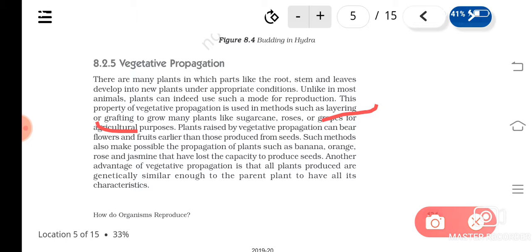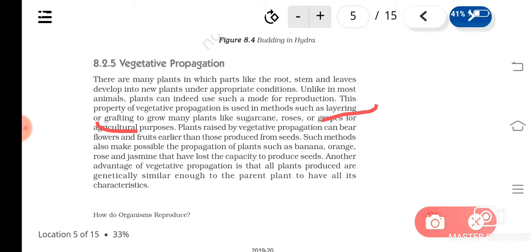Understood? So like this, artificial vegetative propagation is used in the propagation programs or plant breeding programs. So what are they? Layering or grafting. Layering means inducing roots in the branches of the plant while it is attached to the parent plant. Understood? So air layering is there. Then layering can also be induced in the ground itself. So layering means what? Inducing the roots.